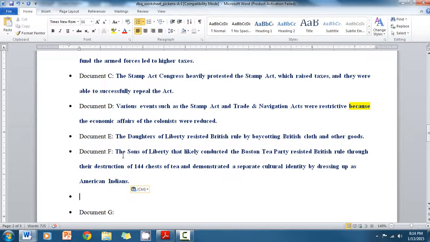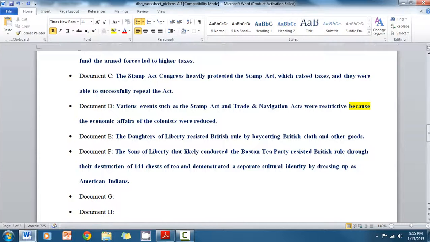Here in interpretive commentary, the Sons of Liberty likely conducted the Boston Tea Party, resisted British rule through their destruction of 114 chests of tea, and they also demonstrated a separate cultural identity by dressing up as American Indians.